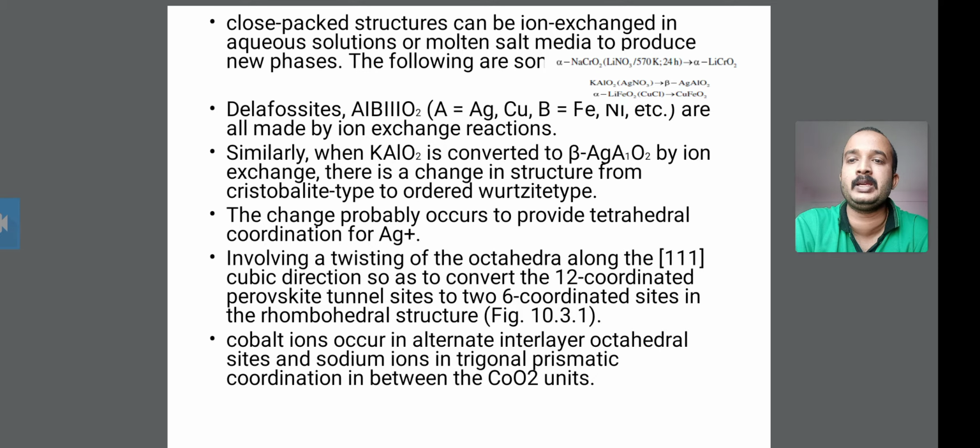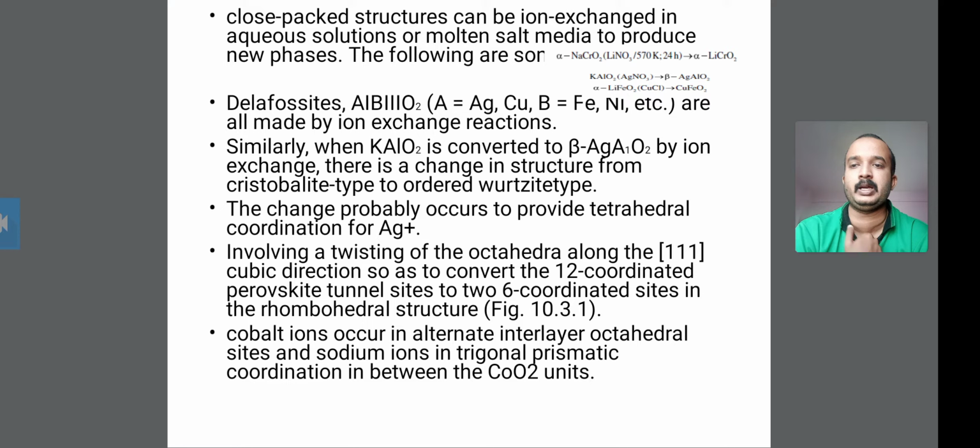Then the delafossites, ABO2, where A is Ag or copper and B is Fe, nickel, etc., are all made by the ion exchange reaction. Secondly, when KAlO2 is converted to beta-AgAlO2 by ion exchange, there is a change in structure from the cristobalite type to the ordered wurtzite type.